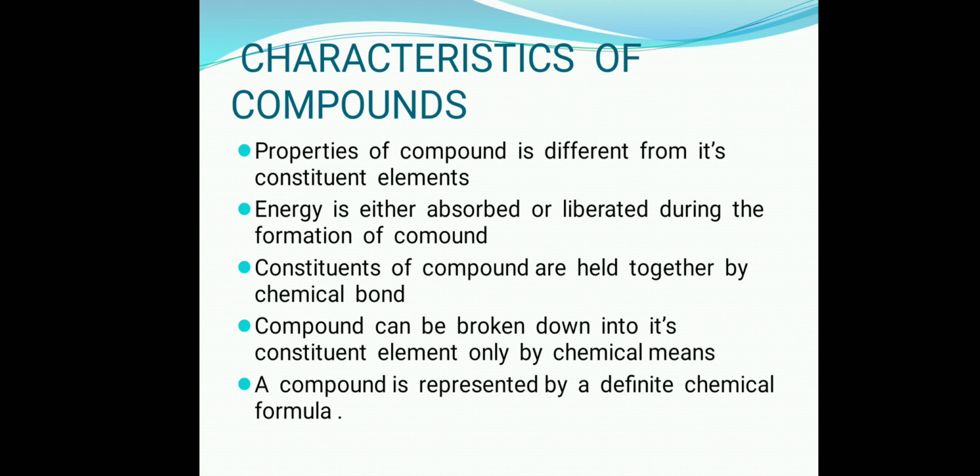Now we have to see a few more characteristic features of compounds. The properties of compound are different from its constituent elements. Very true. For example, carbon dioxide is a compound which is composed of carbon and oxygen. The constituent elements of carbon dioxide are what? Carbon and oxygen. So what is the basic property of carbon? It can burn. What is the basic property of oxygen? It supports burning. But when this compound carbon dioxide is formed, it is not able to retain the properties of carbon, not able to retain the properties of oxygen.